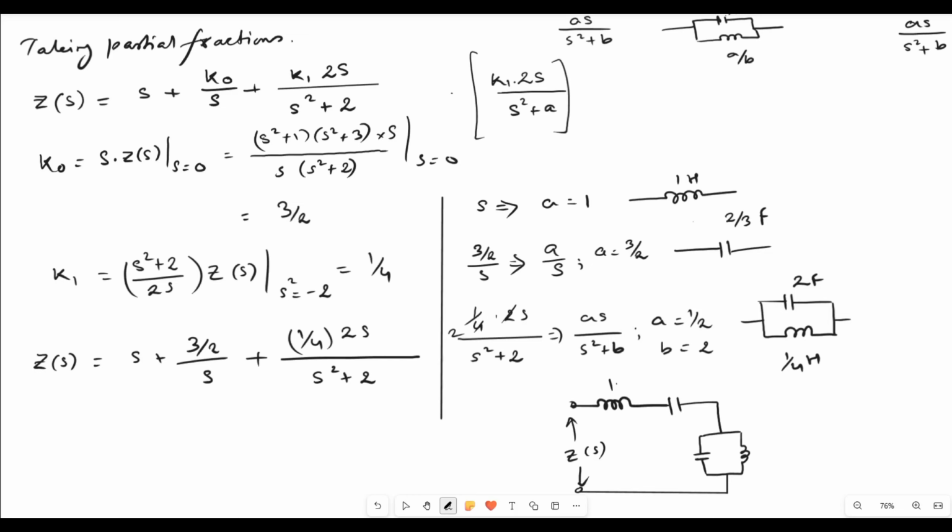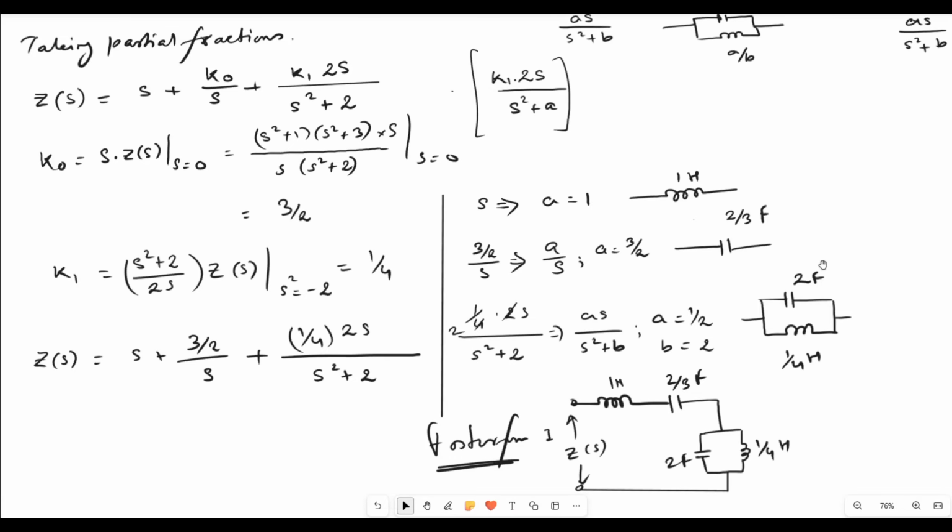And just put down the values: 1 Henry, 2 by 3 farad, this is 2 farad, and this is 1 by 4 Henry. So this is the corresponding Foster form 1 circuitry. Okay.